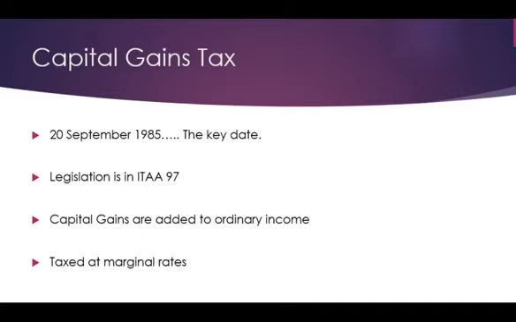After 20 September 1985, if you buy and sell a CGT asset, for example, land or shares, it is now in your tax return. You have to pay what is called capital gains tax. Now, 20 September 85, as we said previously, is the key date. If you're a student studying capital gains tax, keep an eye out for dates in your exam paper. The dates are very, very important.